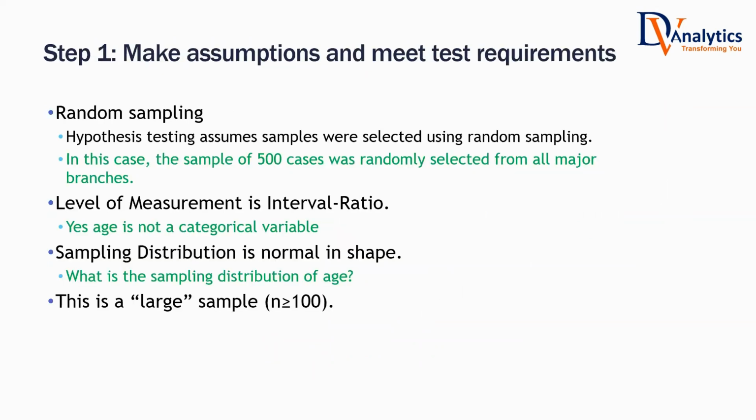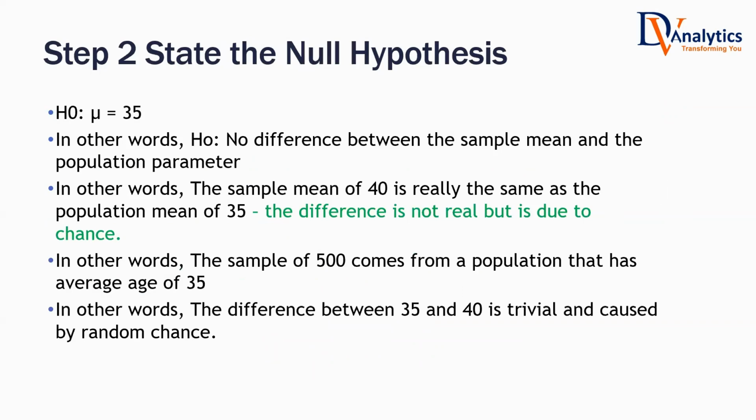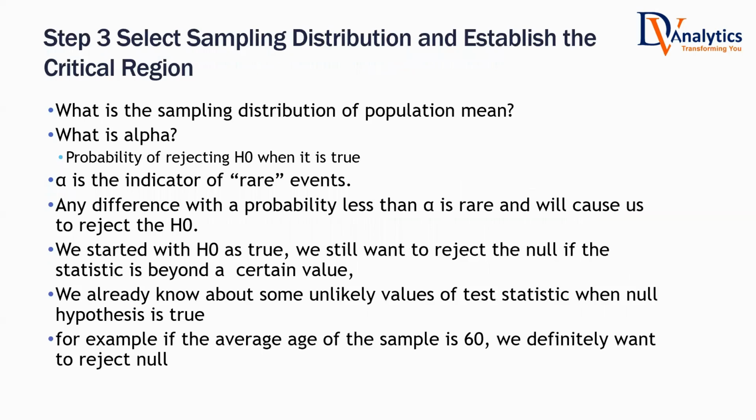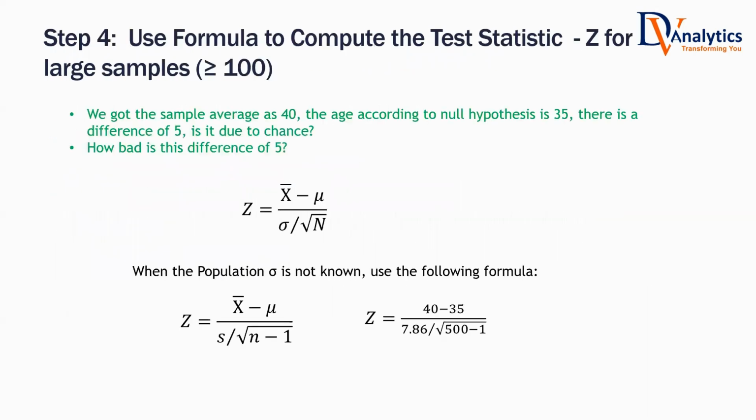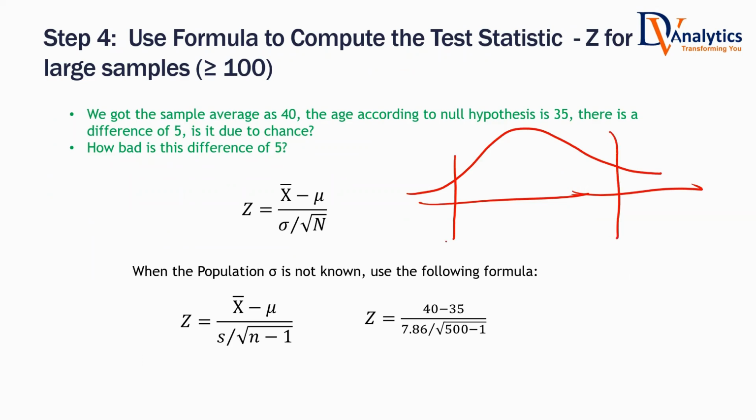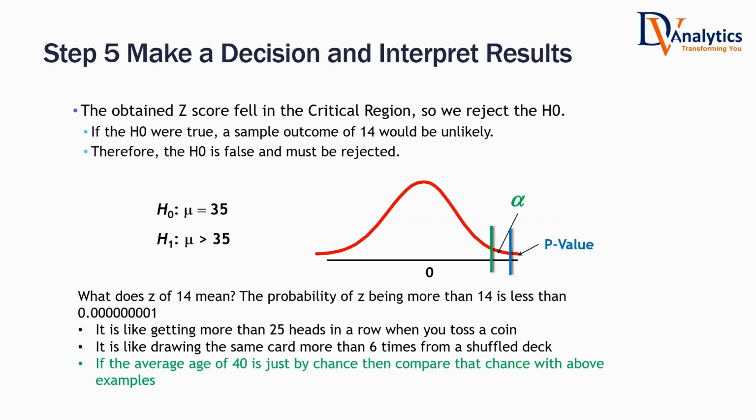You start with one hypothesis, then you take the sample statistic. Based on that, you find out what exactly is the probability that, let's say, 95% of the times you are going to accept it. If it is in that last 5% limit, that is when you reject it. Once again, how do you make the decision? You expect your value to be somewhere near 35.